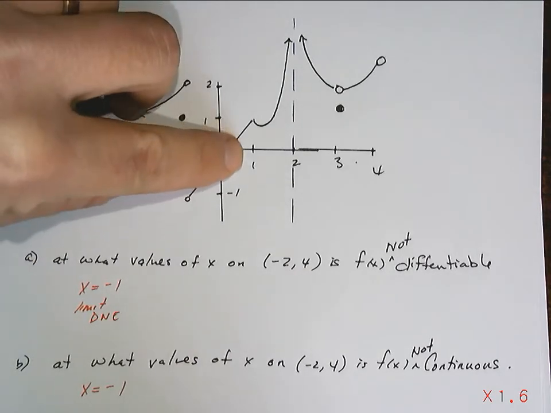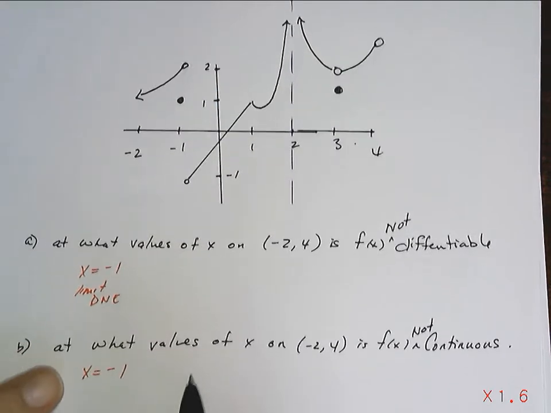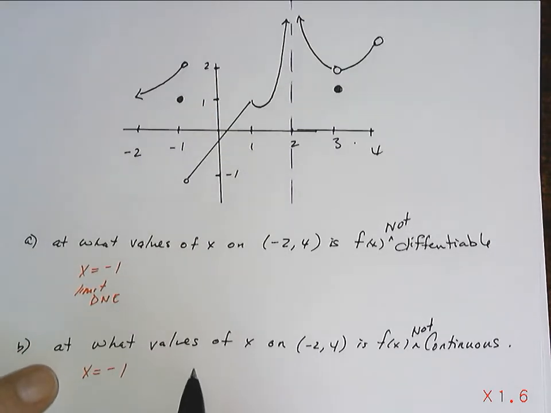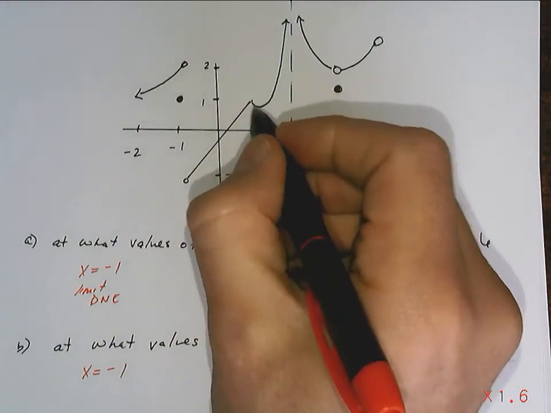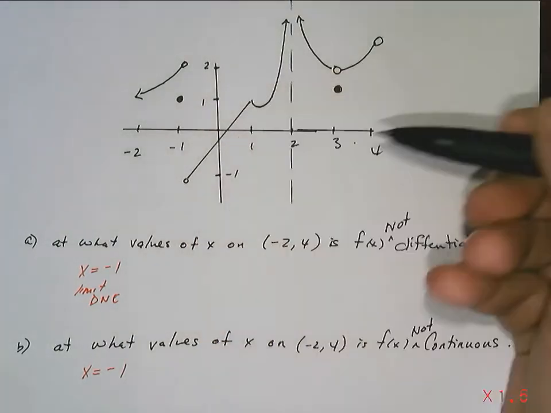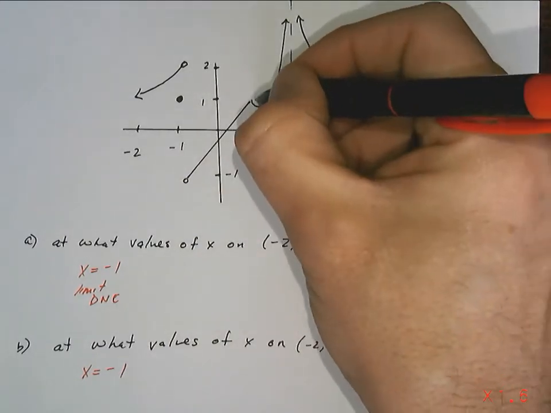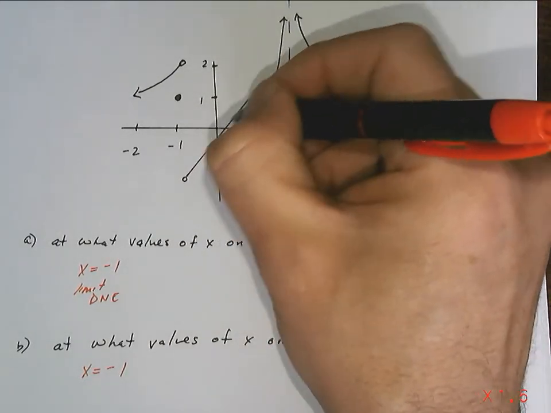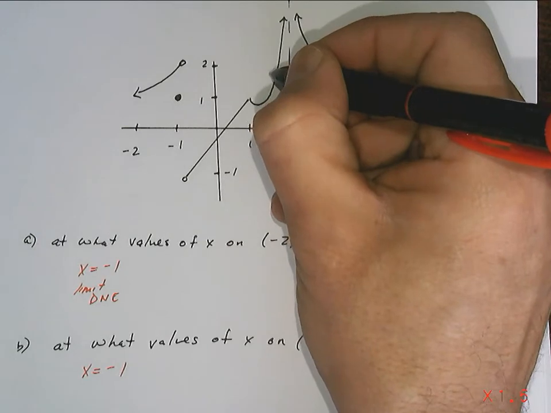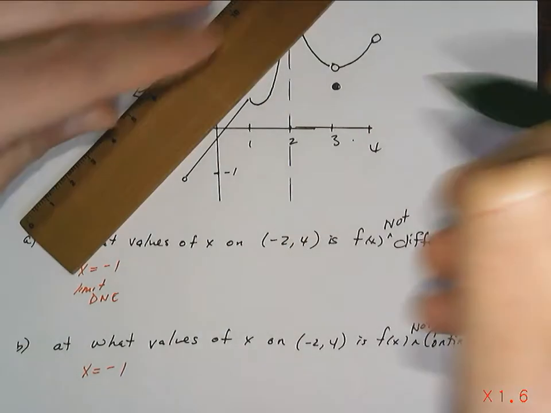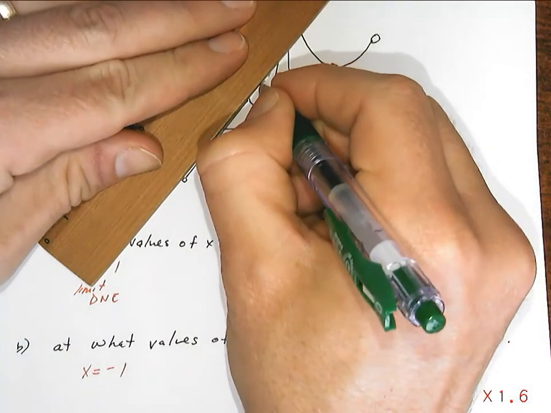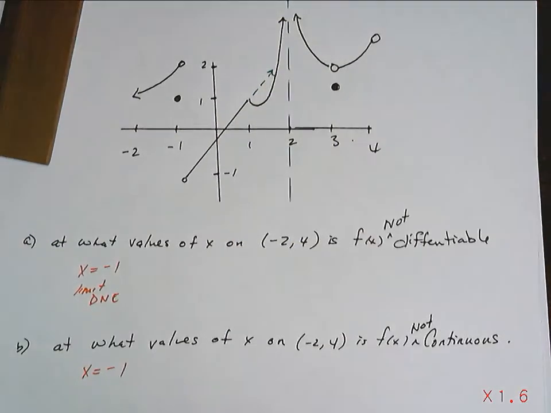What about at 1, though? Am I continuous at 1? Absolutely. But is there a derivative at 1? No, there's no derivative at 1, because look, that's that cusp, that pointy point. If I'm coming at it from this direction, I'm coming up, up, up, and the slope of the tangent stays constant coming this way. So coming from the left, my slope of the tangent is here. There's no arguing that.